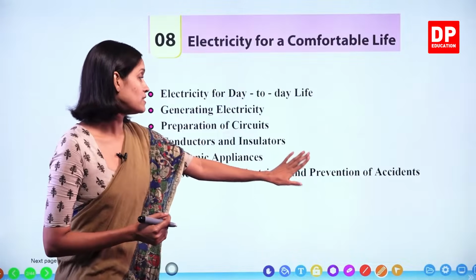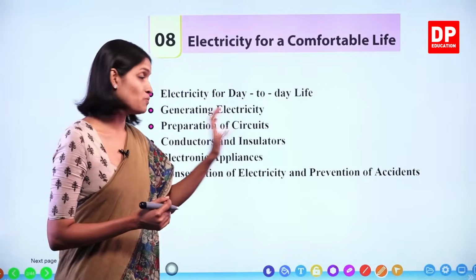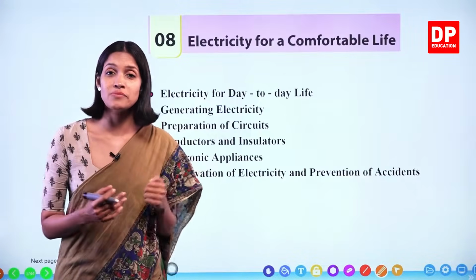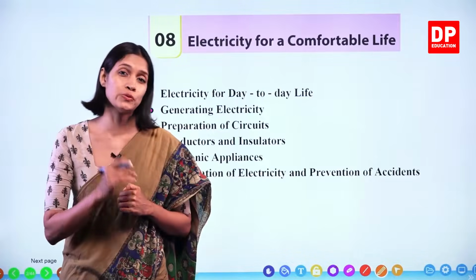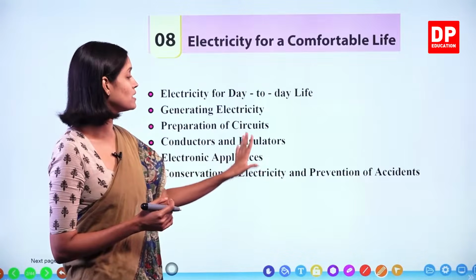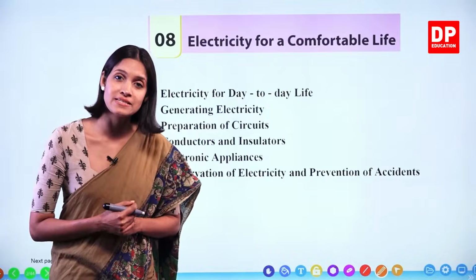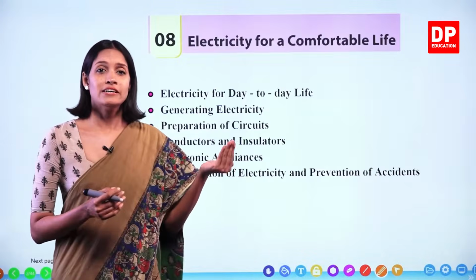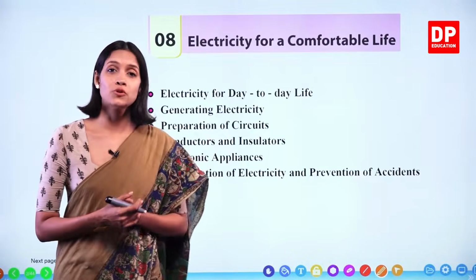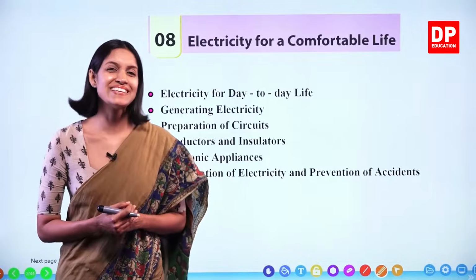There we are going to learn under this topic. As much as electricity is very important in our lives, at the same time, sometimes it can be very dangerous as well if we misuse it. Okay, so we are going to learn what are the methods to prevent these type of accidents caused by electricity, and at the same time we are going to learn electricity is a type of energy resource and we have to conserve it as well. So we are going to start the lesson now.